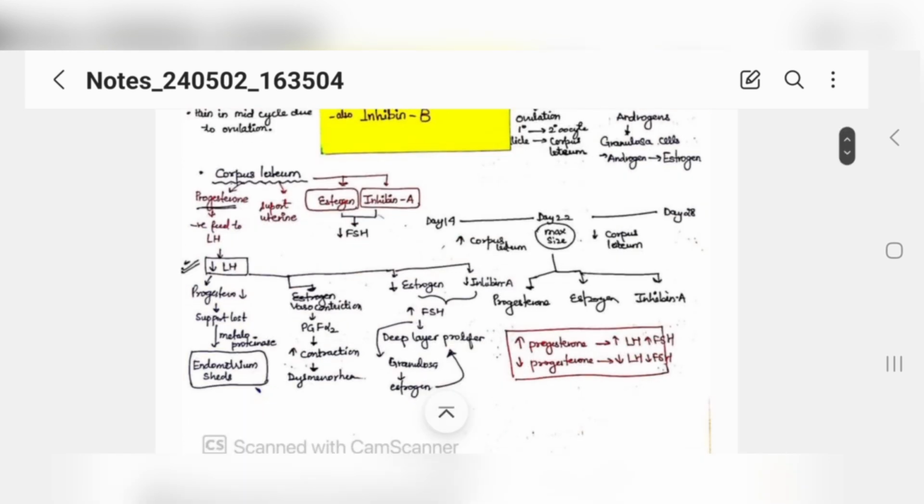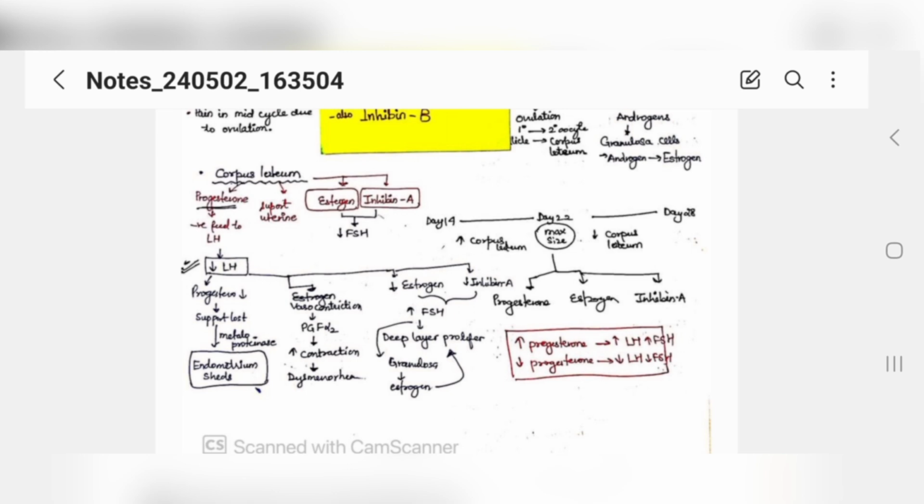Okay. Come again here. When your luteinizing hormone goes down, progesterone support is lost, endometrium starts shedding, and menstruation occurs. Number one. Number two, vasoconstriction will occur. What this vasoconstriction will do is, prostaglandin F2 alpha will act and cause contractions, and this is called painful menstruation, dysmenorrhea.